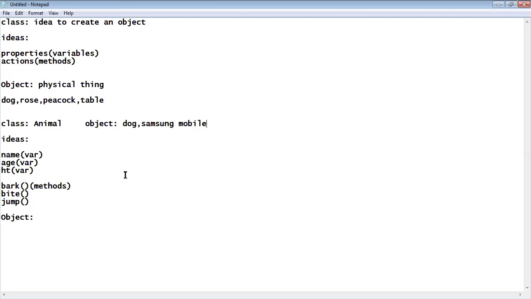Yeah. You can accept a call. You can reject a call. You can send a message. And you can play some audio. You can play some music. You can go for FM or something like that. Yes, a number of options are available. You can browse. You can chat, whatnot. So these are all actions.